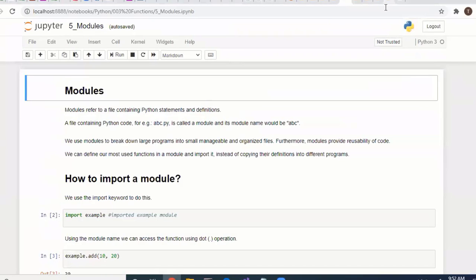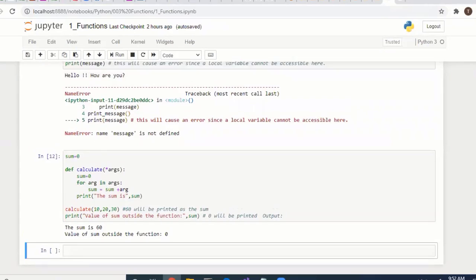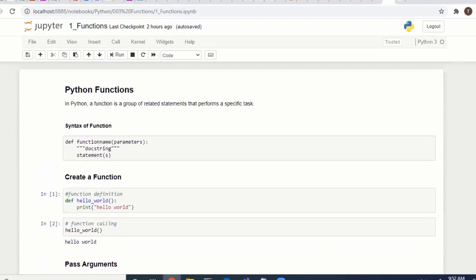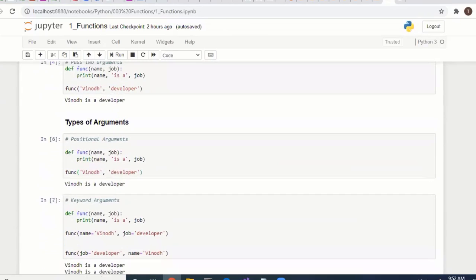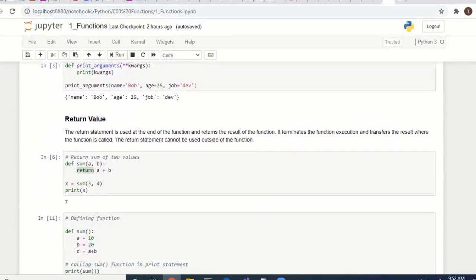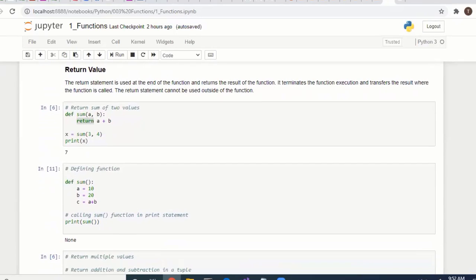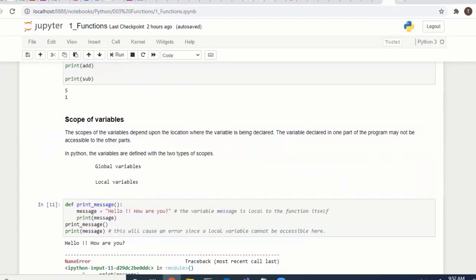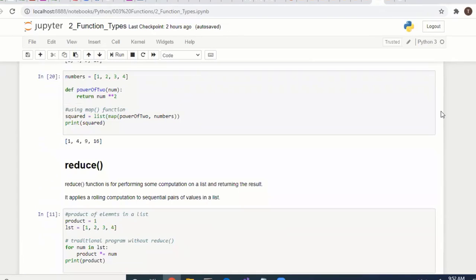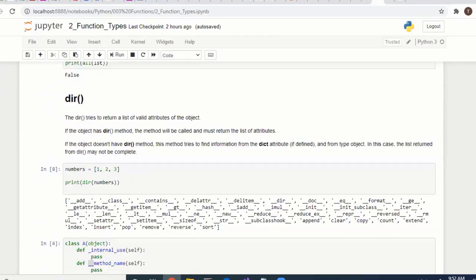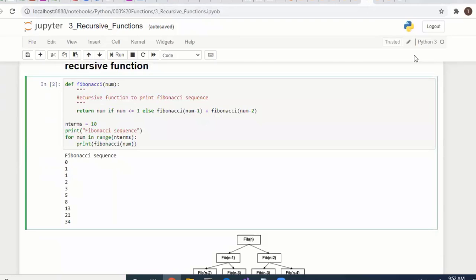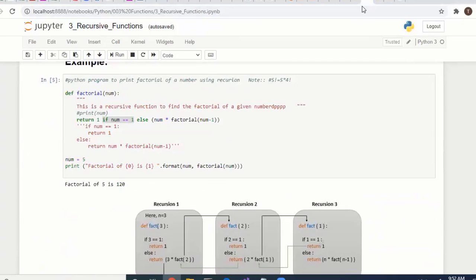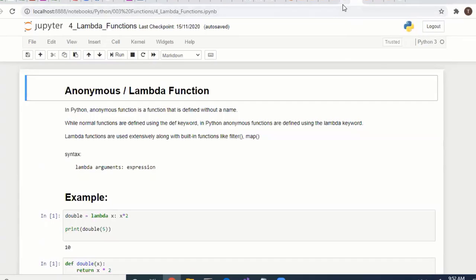Till now we have seen what functions are, how to create functions, how to call a function, how to pass arguments, different types of arguments, and how to access the return values. We saw how to define the return value and the scope of variables. Next we saw built-in functions and user defined functions, then recursive functions, and the last one was lambda functions. I hope you are clear on these function related topics.